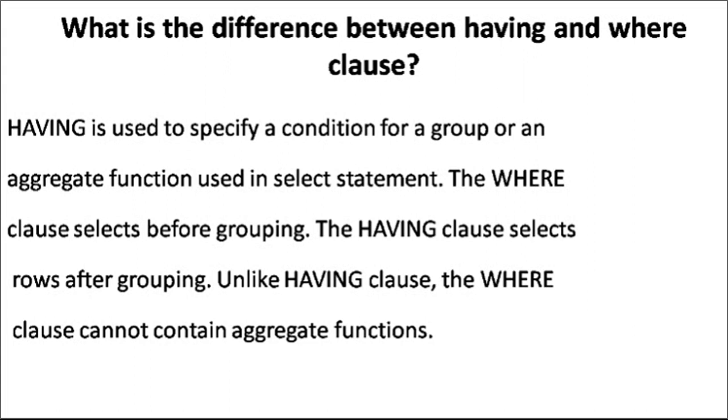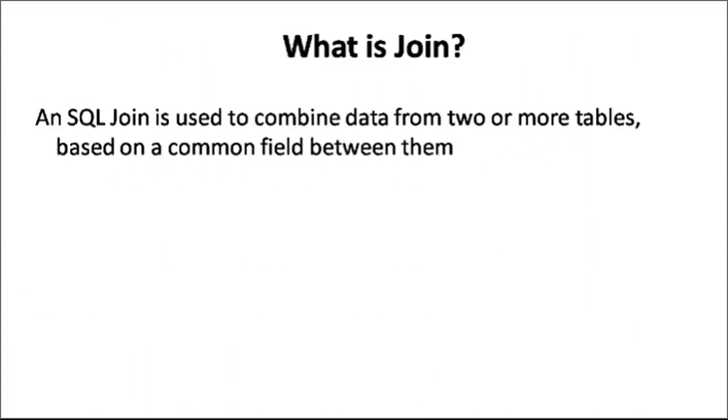The WHERE clause selects rows before grouping, while the HAVING clause selects rows after grouping. Unlike the HAVING clause, the WHERE clause cannot contain aggregate functions. This will become clear when we perform SQL queries once you install the software.